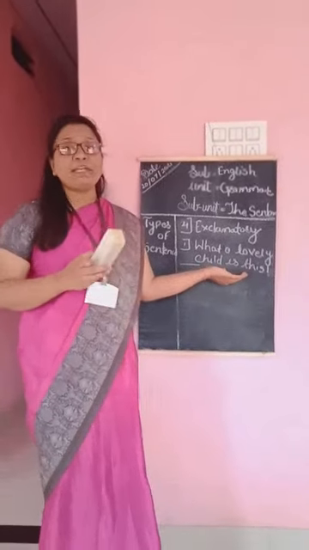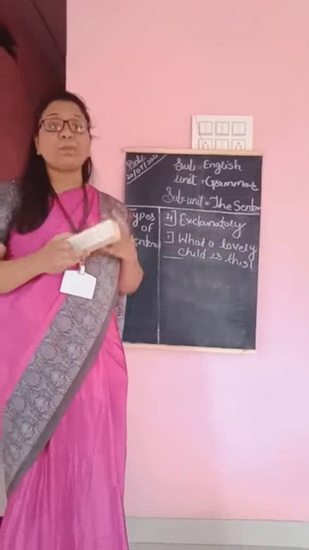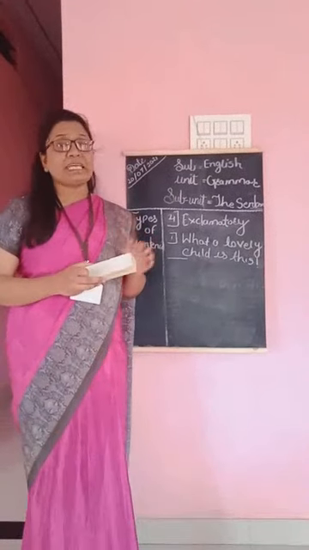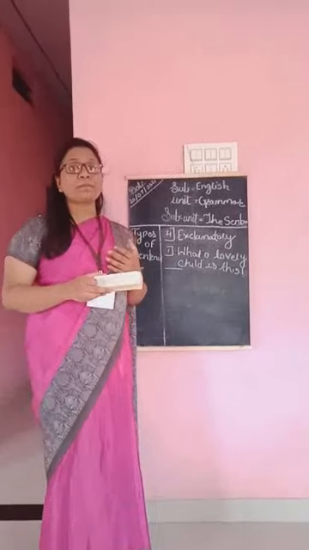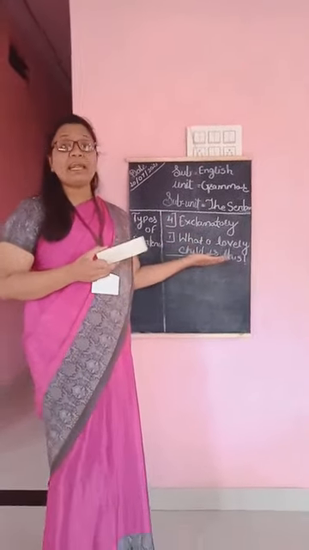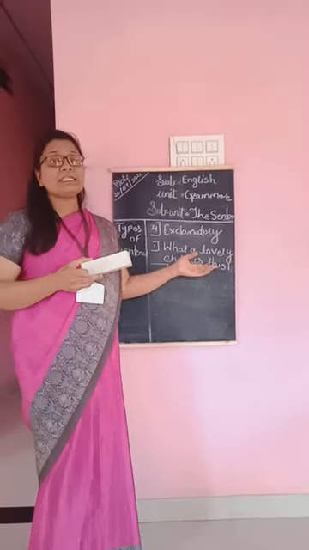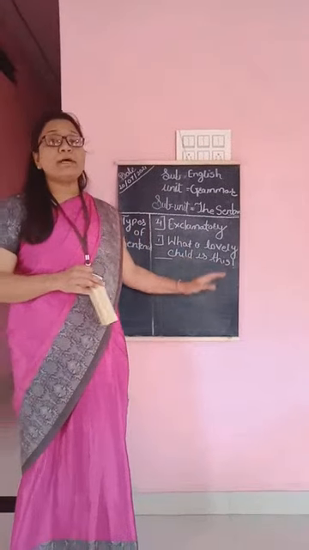Today we learned what a sentence is. A sentence is a group of words arranged in a proper order to make complete sense, and a sentence always begins with a capital letter and ends with a punctuation mark, because a sentence is not complete without a punctuation mark.